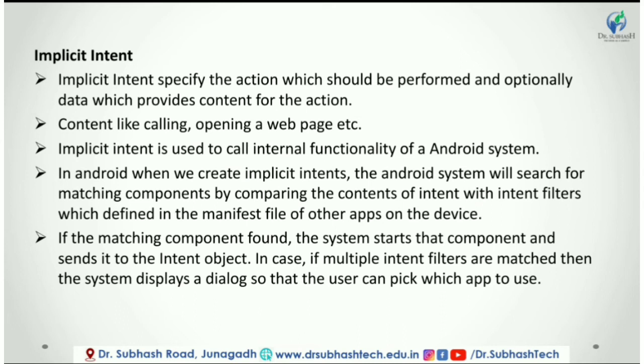In Android, an intent filter is an expression in the app's manifest file and it is used to specify the type of intent that the component would like to receive. If we create an intent filter for an activity, there is a possibility for other apps to start our activity by sending a certain type of intent. Otherwise, the activity can be started only by explicit intent.